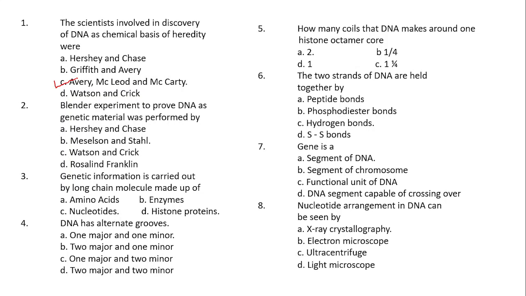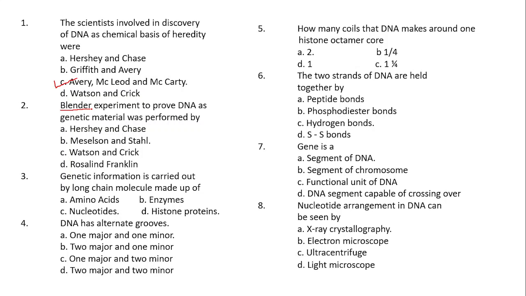Coming to the next one. Blender's experiment to prove DNA as genetic material was performed by. Students, do remember, Blender's experiment is nothing but the experiment which was done by Meselson and Stahl.